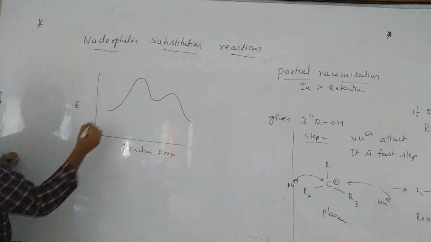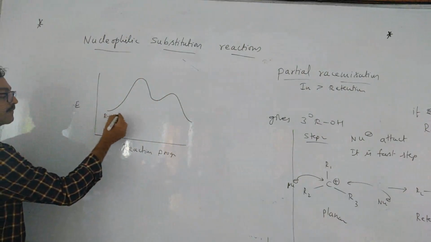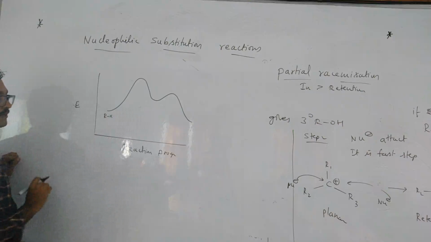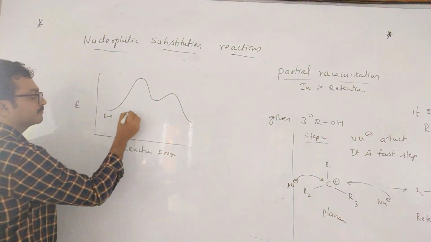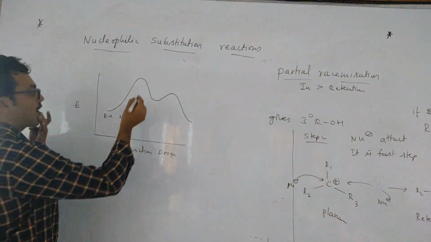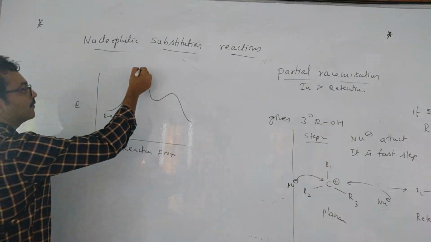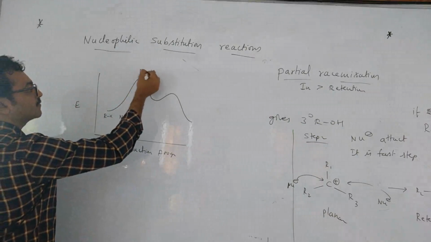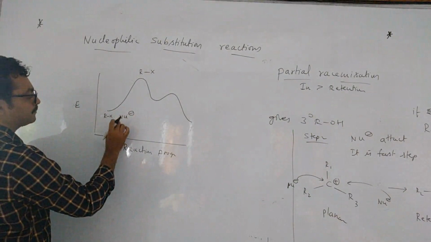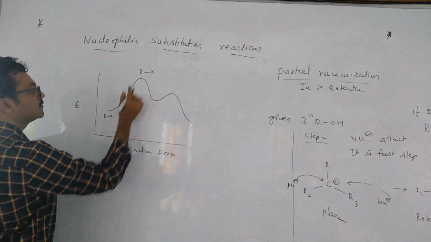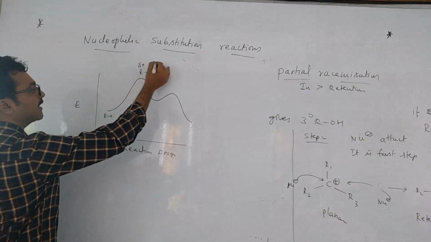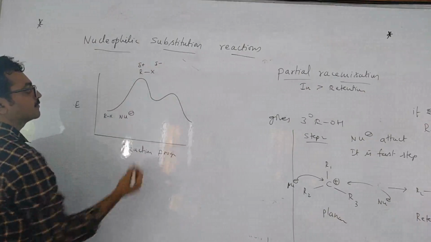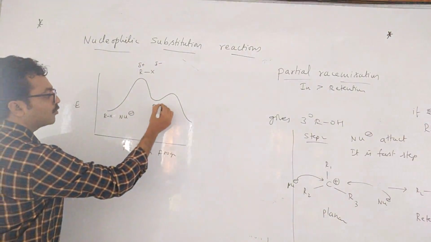Okay, and this is RX, ionization step. RX and nucleophile will be there. So at this step, RX bond will be partial ionization, plus and minus. Here you will get a carbocation.